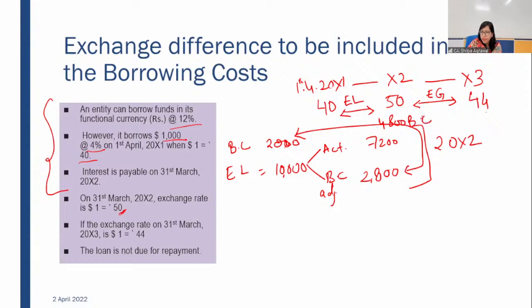Fine. Now we are moving to 20X3. What happened in 20X3? We were having the same amount of loan. Loan was not due for payment.